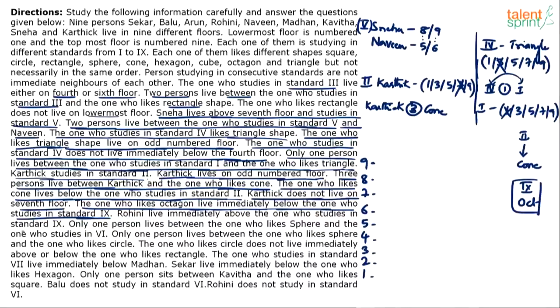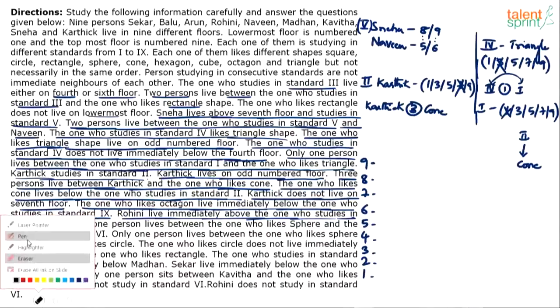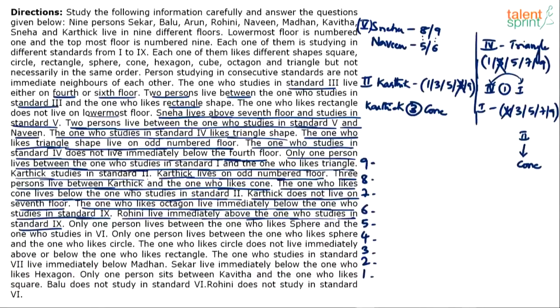Rohini lives immediately above the one who studies in 9th. Okay, so Rohini is immediately above 9th. So I'll do one thing, I'll rewrite this, just a second. Octagon is immediately below 9, Rohini is immediately above 9. So that is like a triplet, right? They are all together. Rohini, 9 and octagon. So Rohini on one floor, immediately below Rohini is the 9th class person, immediately below 9th class person is the octagon.